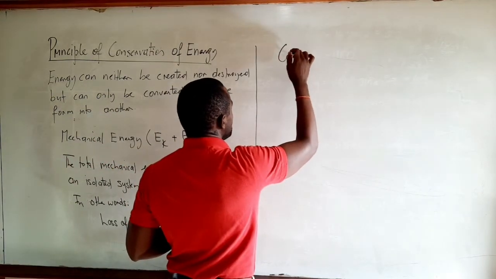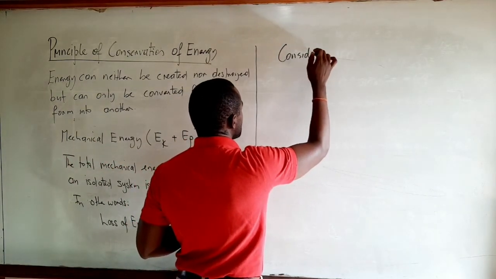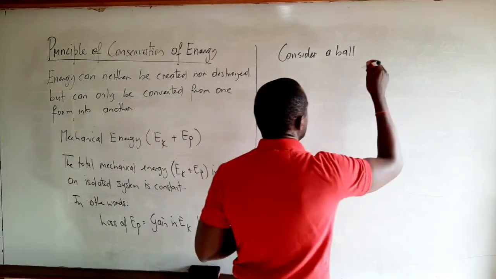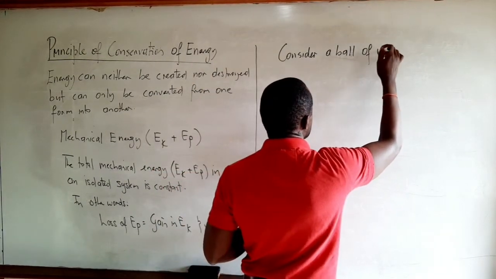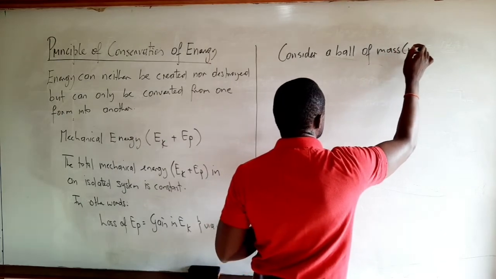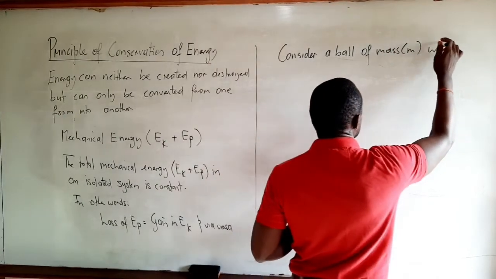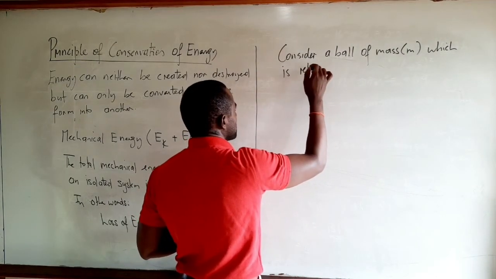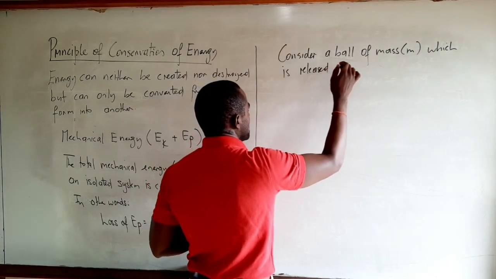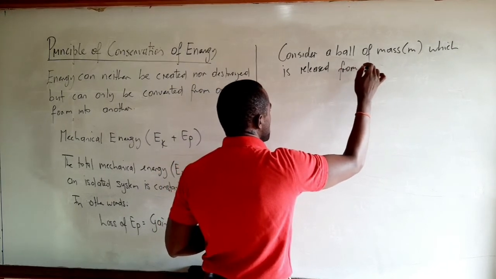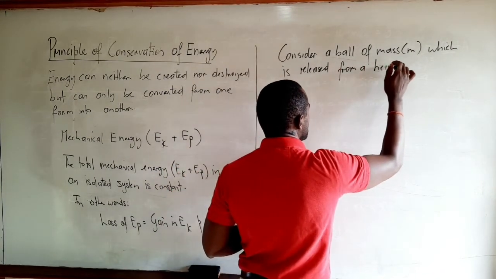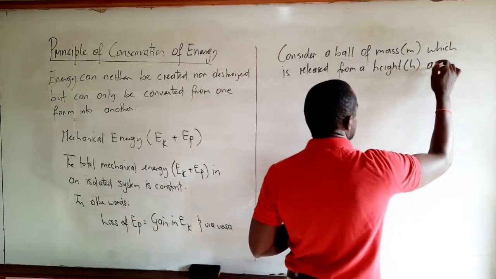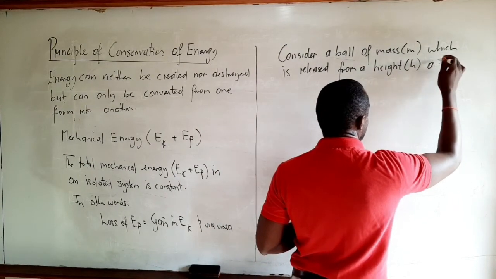So we say consider a ball, let's say of mass m, which is released from a height h above the ground.